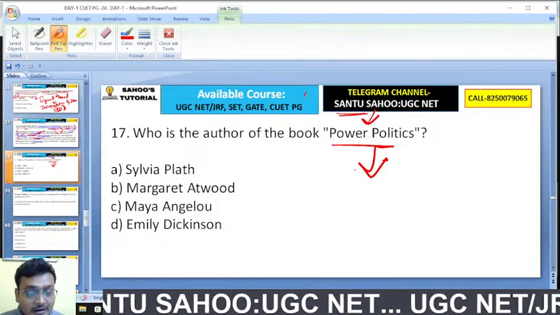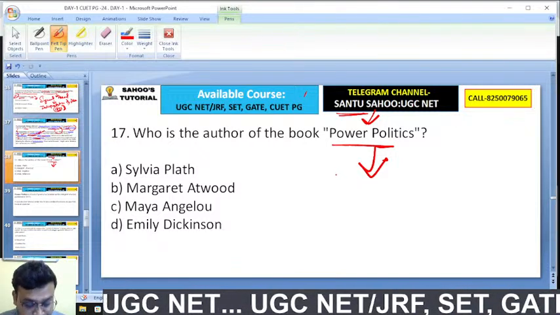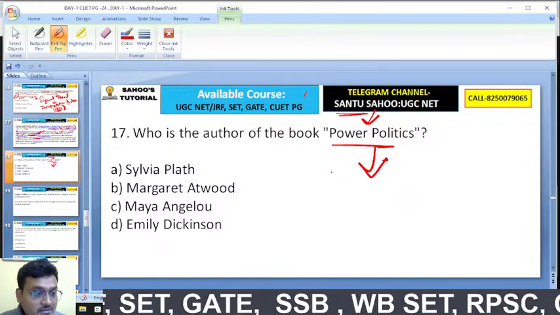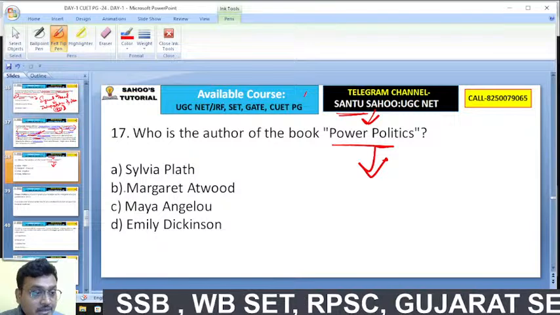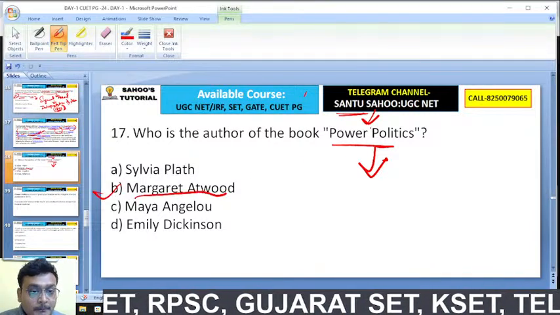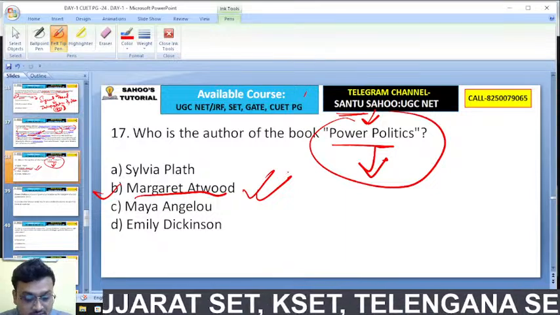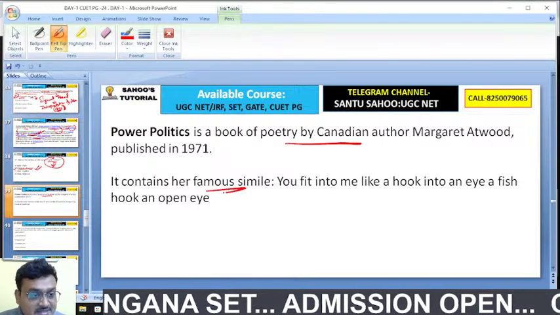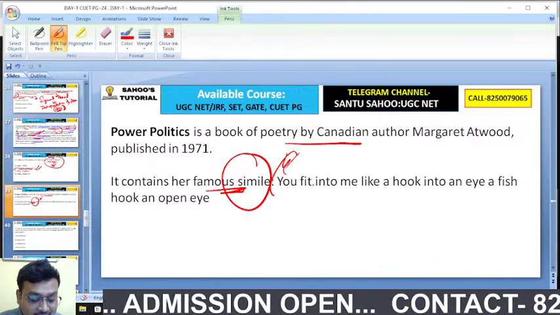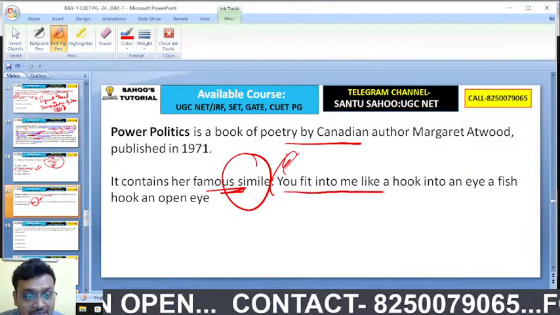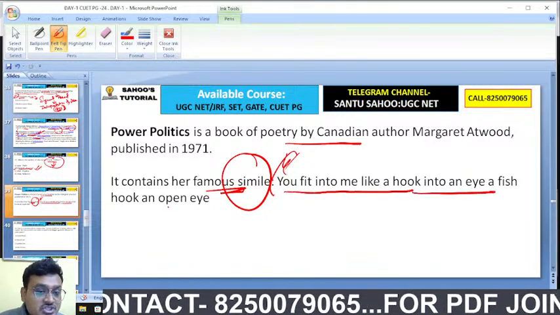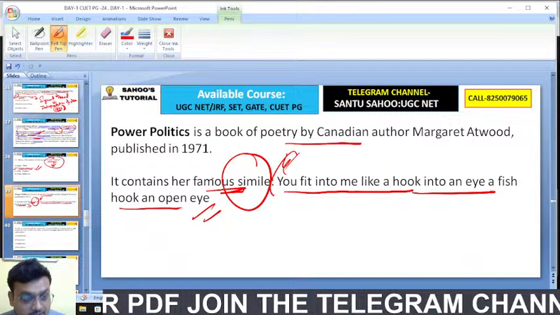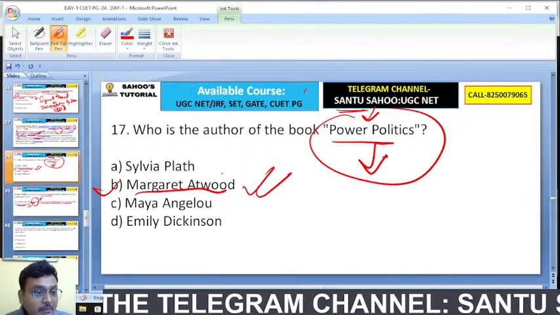Power Politics is a work by this remarkable Canadian author, Margaret Atwood. Margaret Atwood is writing this book, Power Politics. So B is the right option here. Power Politics, a book of poetry by the Canadian author, contains a famous simile. What is the famous simile in that book? We find: you fit into me like a hook into an eye, a fish hook, an open eye. So this is Margaret Atwood writing her Power Politics.